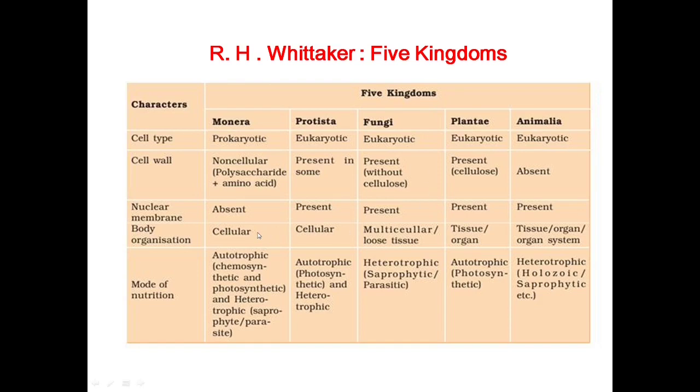Body organization is cellular, that is, made up of cells only. The mode of nutrition is autotrophic. It may be chemosynthetic and photosynthetic, whereas the heterotrophic mode of nutrition, which may be saprophytic or parasitic, is also found in some members of kingdom Monera.